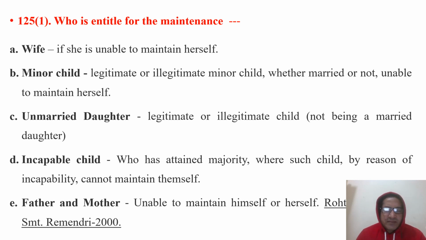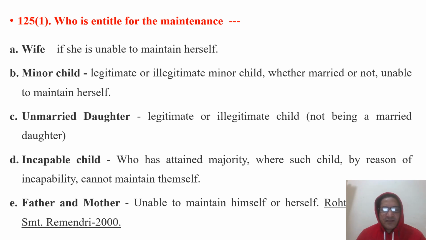So what is meant by incapable child? Either an unsound mind person or a handicapped person who cannot maintain himself, then he is entitled to get maintenance from their parents. And lastly, father and mother.